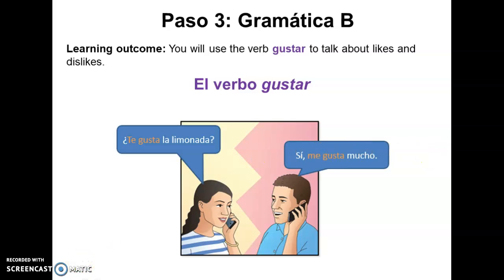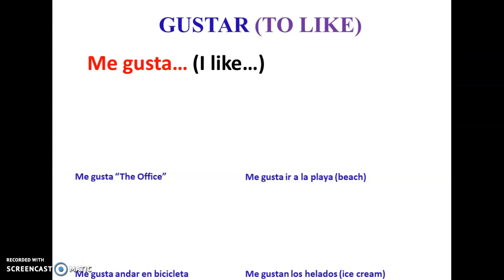Hola, so this is the last concept that we will discuss during this course. It's the verb gustar. So we're going to be talking about likes and dislikes. Okay? Gustar. ¿Te gusta la limonada? Sí, me gusta mucho. You know, she's asking, do you like lemonade? Yes, I like it a lot. Me gusta mucho.